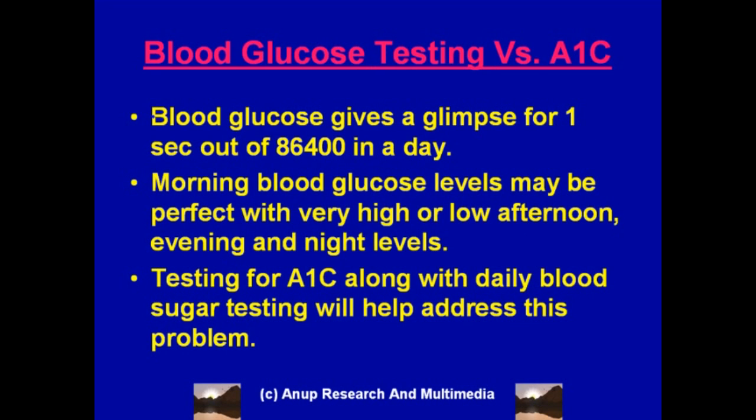Now a word about blood glucose testing versus A1C. When we check fasting blood glucose, it gives a glimpse for 1 second out of 86,000 plus seconds in a day. So a patient's morning blood glucose levels may be perfectly normal, but there may be very high or low afternoon, evening and night levels, and that is why it is important to do an A1C test, which gives an average of the blood sugar readings in the past 3 months. And we have discussed this in detail in the other part of this presentation under the heading A1C.